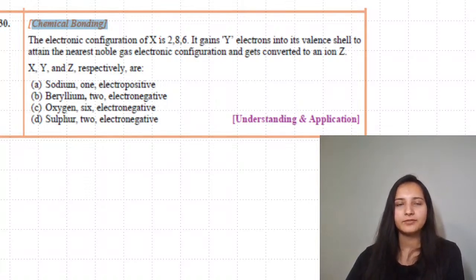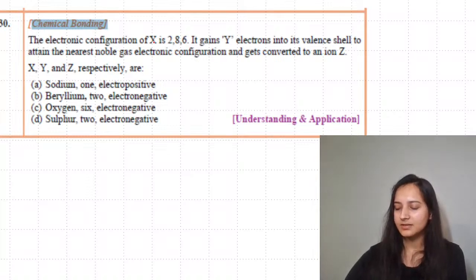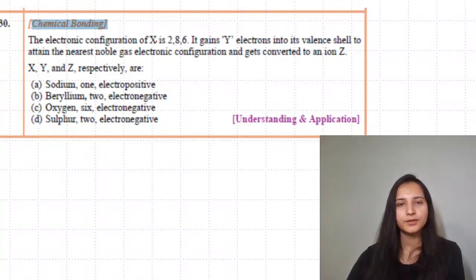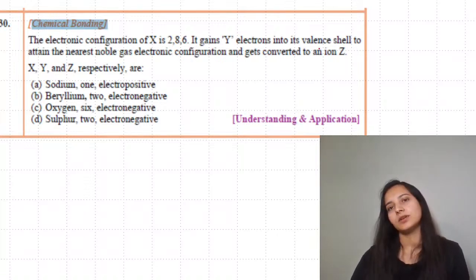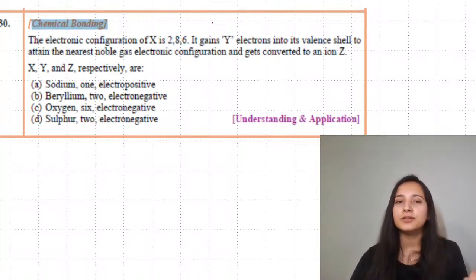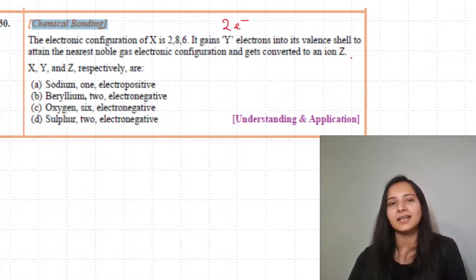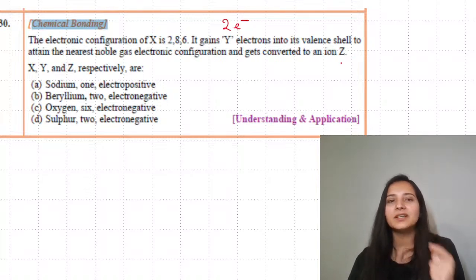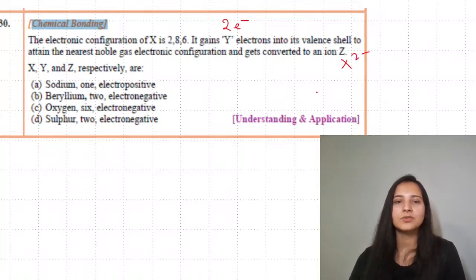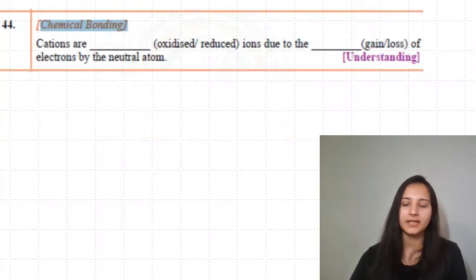Next is the electronic configuration of X. Electronic configuration of X is 2, 8, 6. It gains Y electrons in its valence shell. When you look at this electronic configuration, in order to attain the configuration of argon, it is going to gain 2 electrons in the valence shell to attain the nearest noble gas configuration, and gets converted to ion Z. And this ion Z will be a negative one. You will get X2 minus, so it is going to be an anion. So the element over here is going to be sulfur. It will take 2 electrons and become negatively charged.